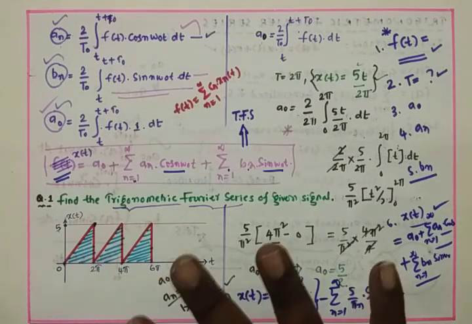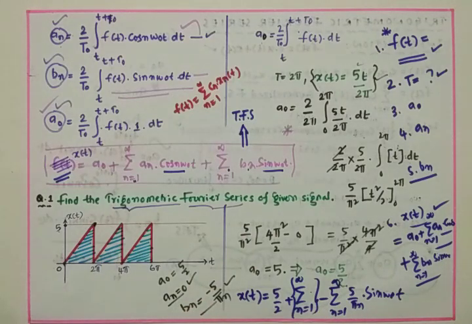The 6 points you have to remember. First, you have to find the mathematical expression for the given f of t. Second, you have to find out the time period of that periodic signal. Third one A naught, fourth one An, fifth one Bn, sixth one is the final expression, that is the trigonometric Fourier series of the periodic signal, that is x of t. Thank you, students.